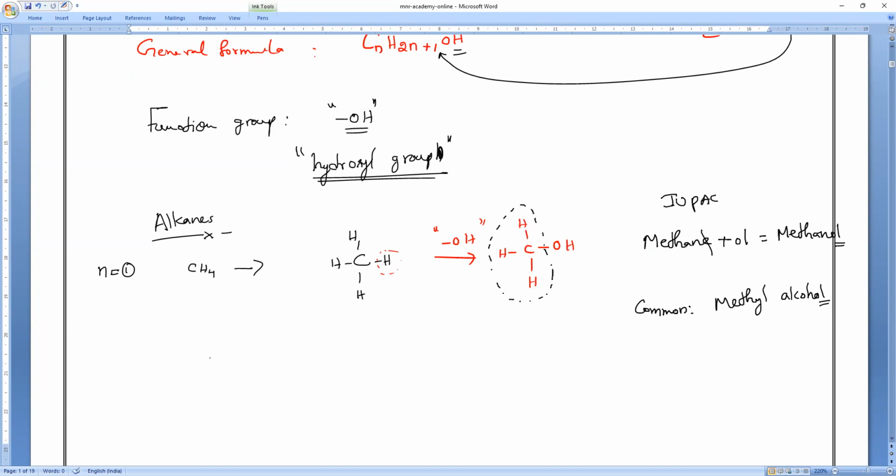Next, n equals 2. It will turn into C2H6. So that is C single bond C, single bond H, single bond H: 3 hydrogens here and 3 hydrogens here. This is the structure. Am I right, everyone? Please respond, guys. Now, one hydrogen I am replacing with the OH. Removing one hydrogen, I replace it with OH. Remember, OH I can write like this, or I can write like this also.